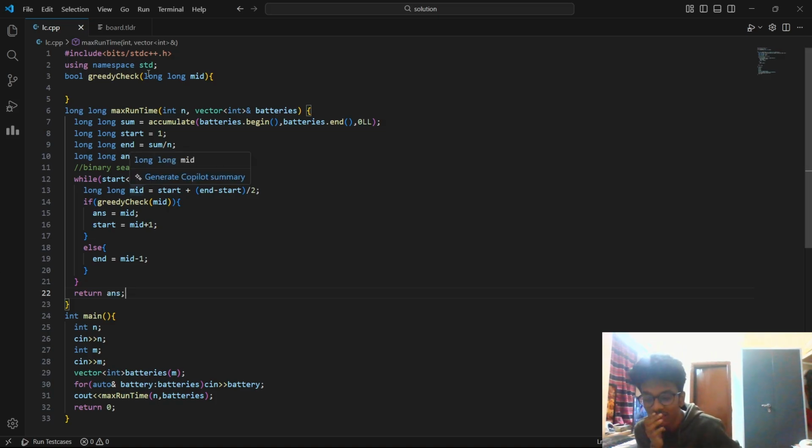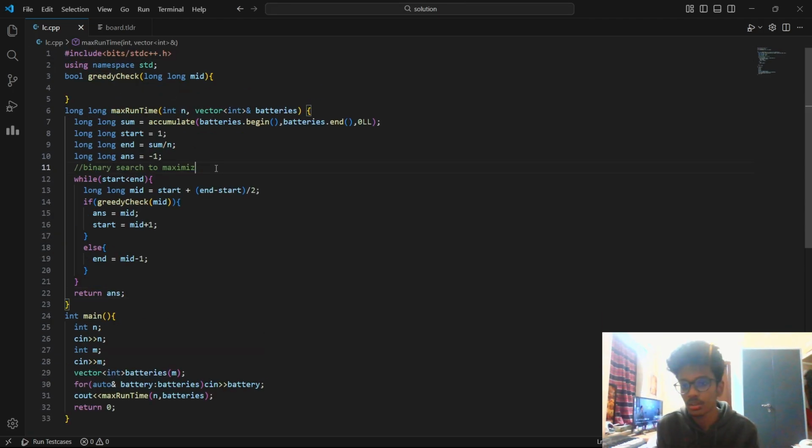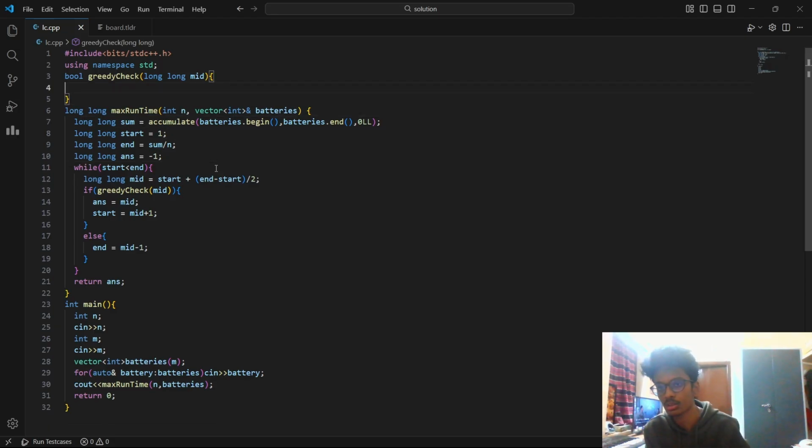Now coming to the greedy check function. How can we actually check whether a time is valid or not? So I hope binary search to maximize this concept is clear. It's a very basic concept, by the way. If you even think for a while, it's easy to figure out. Now coming to the greedy check.